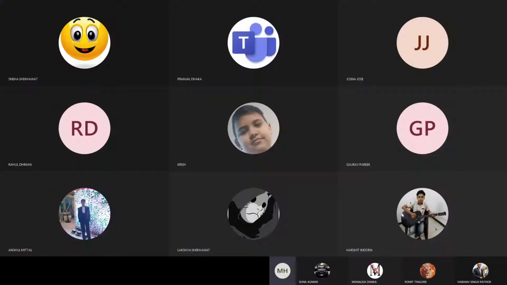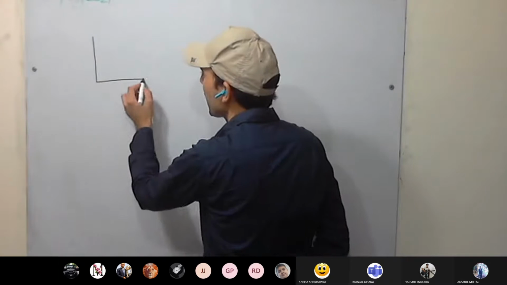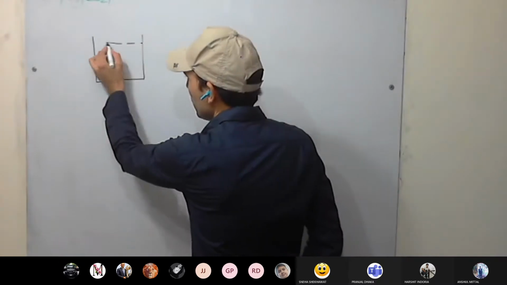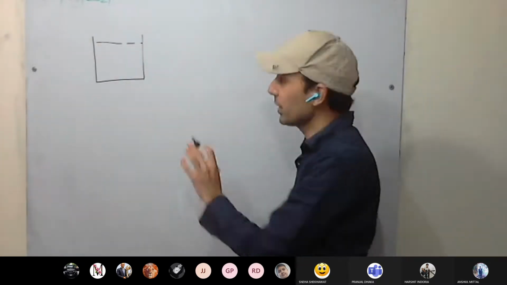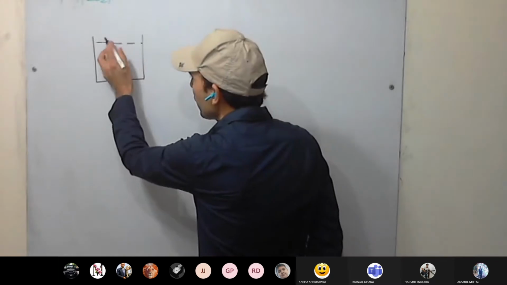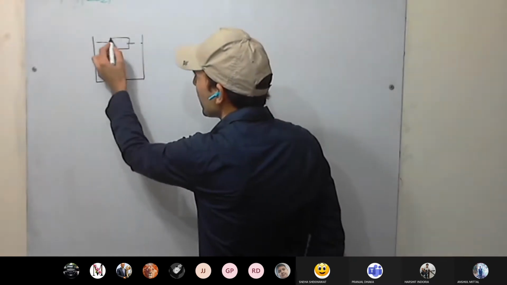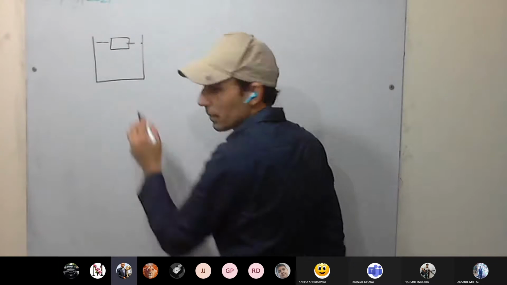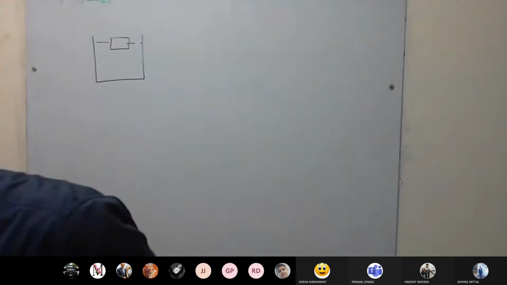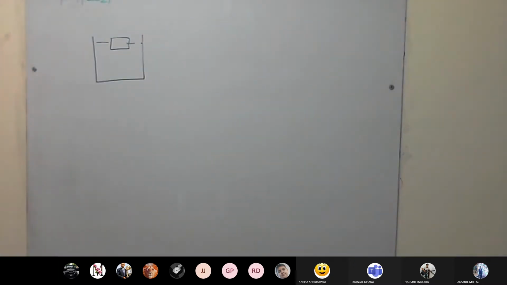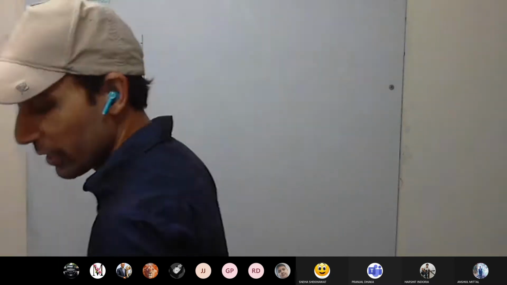We already discussed upthrust, weight of the liquid, and the apparent weight. For example, in a tumbler, we have taken the liquid. Now, if we immerse a solid in it, look here.